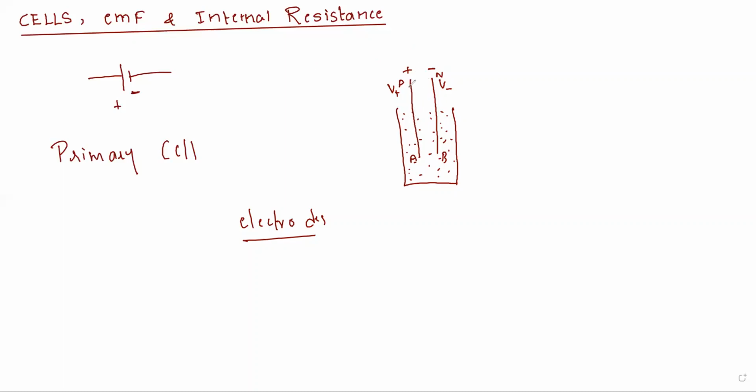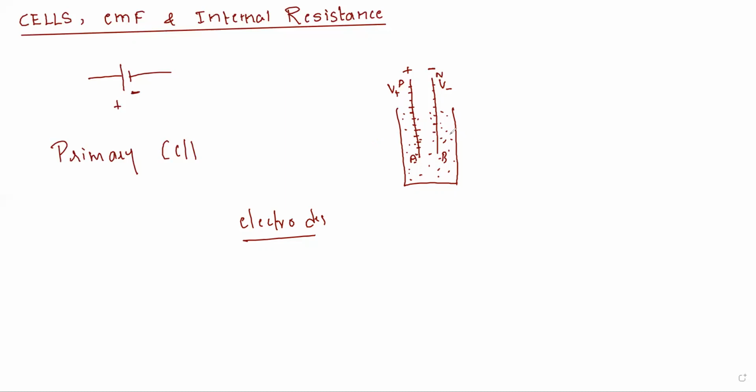Now the potential at all the points on the positive rod, if you take any point on this rod, the potential is the same. Similarly, if you take any point on the negative rod, the potential there will also be the same. There is a potential difference between these rods, but any point on one rod has the same potential. Now we have to find the potential difference across both the electrodes.